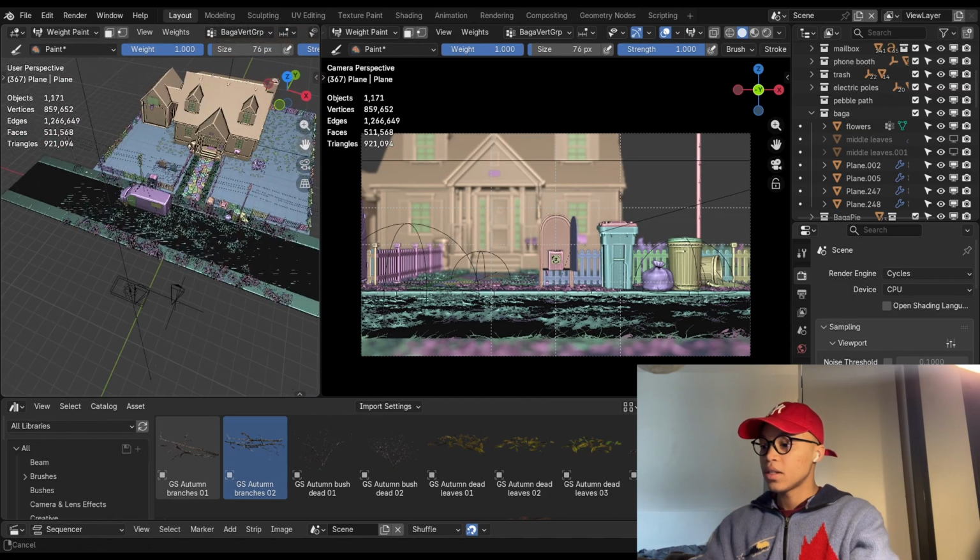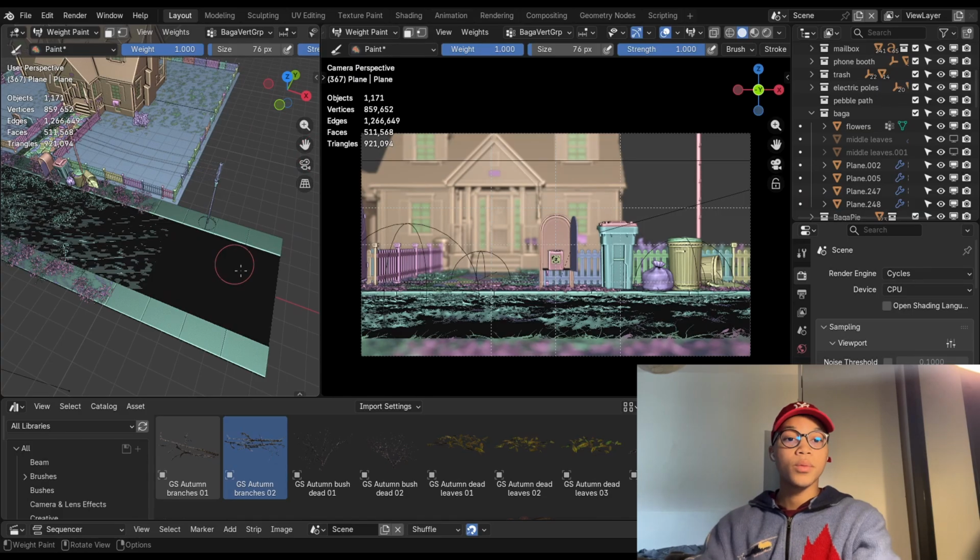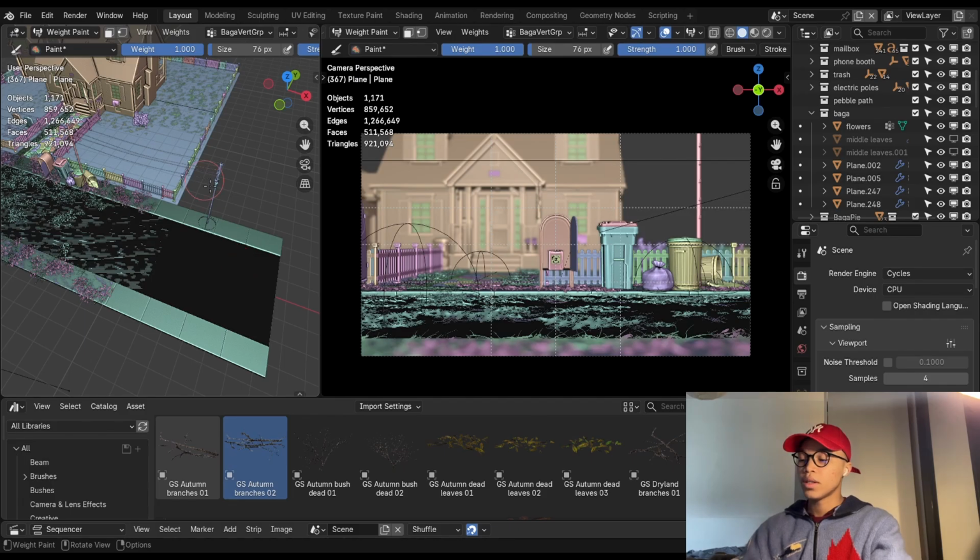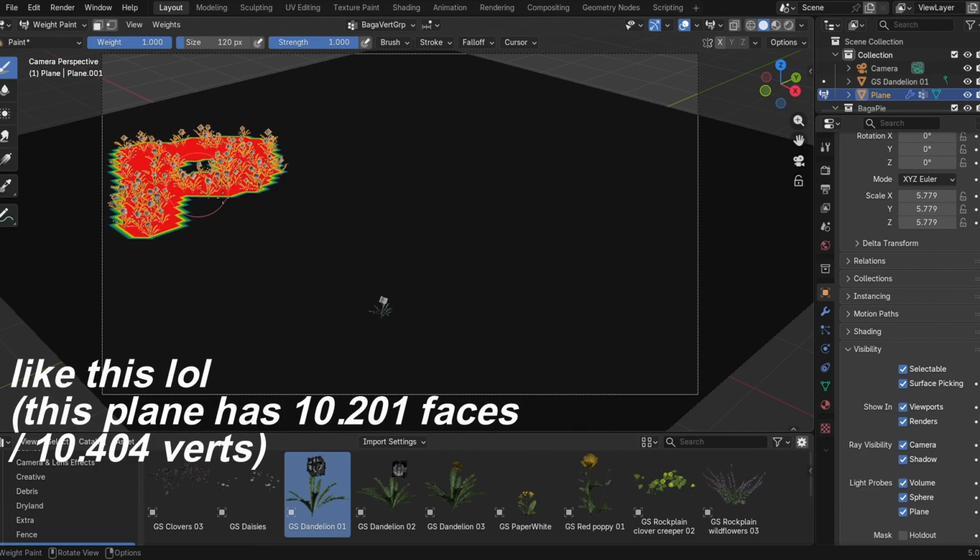Why is it not painting? This is so embarrassing, Jesus Christ. But you have to have a lot of subdivisions on whatever object you want. This plane has like 4 vertices, so it's obviously not going to paint, but you have to have a lot of subdivisions. But basically it's just that.